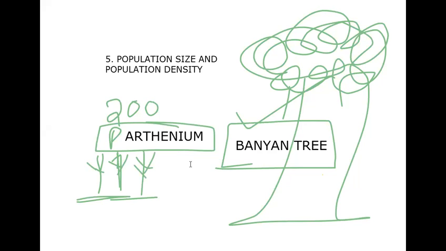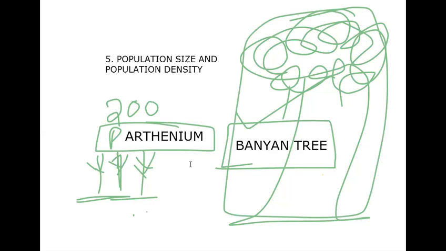This is also a kind of classification. You have to understand that if a statement is given that the population density of the banyan tree is low relative to that of Parthenium, it amounts to understanding the enormous role of the banyan tree in the community. In such cases, percent cover or biomass is the more meaningful measure of population size. Even all 200 plants can't equal the biomass and importance of one banyan tree, so we say the banyan tree's population density is more.